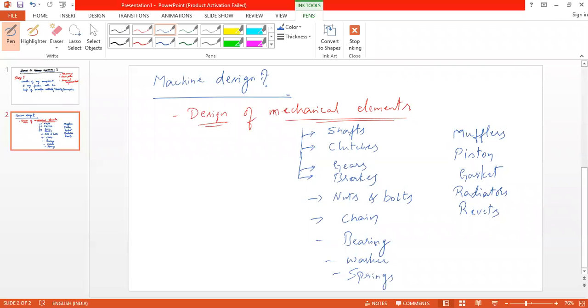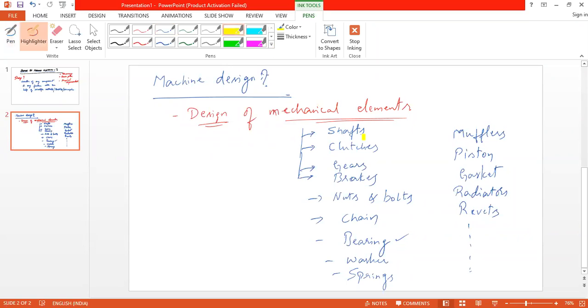Ball bearing, that is under bearings itself. It is a type of bearing. So here we have some examples, and there are so many other mechanical elements. Okay, the list is not limited.